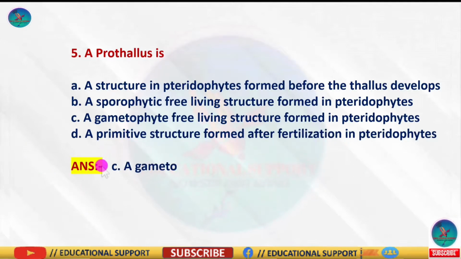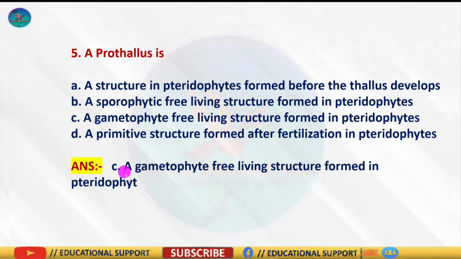So the correct answer is option C, because the prothallus, you know, is usually the gametophytic stage in the life of a pteridophyte. The spore germinates to form a prothallus. It is a short-lived, inconspicuous, heart-shaped structure with a number of rhizoids developed beneath, and sex organs archegonium and antheridium. So the correct answer is option C.